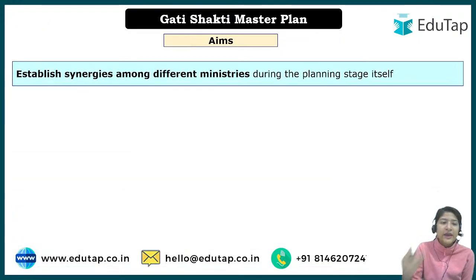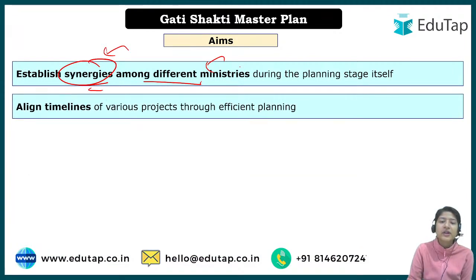What are the different aims? That is to establish synergies among different ministries. Basically if individual ministries work at their own pace and at their own will, whatever outcome there will be will not be as much as if they are all working in a synchronized manner. And whatever the outcome will be, of course that will be better, because we have understood that the roads will not be dug again and again.